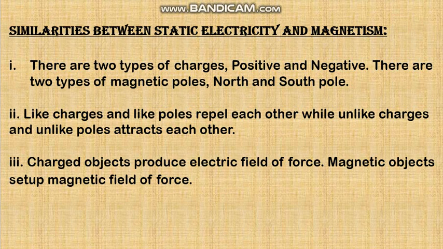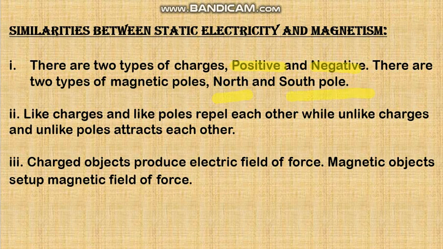Similarities between static electricity and magnetism. This is a very easy topic. In electricity, in charge, we have two charges, positive and negative charges. But in a magnet, we have two types of poles, north pole and south pole.